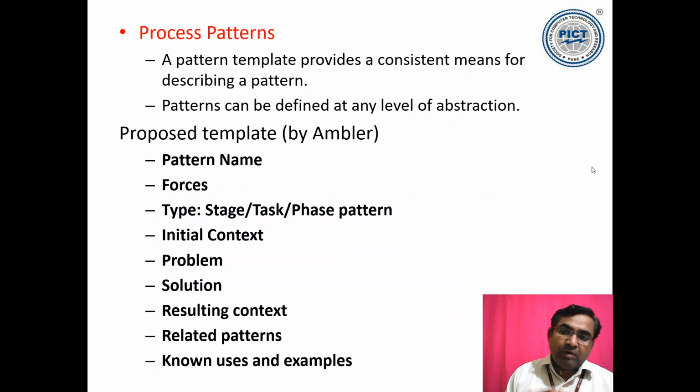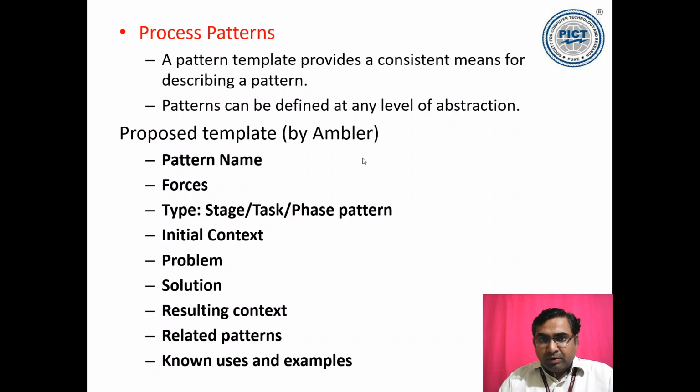Depending on what level of abstraction you are looking for, you can define the pattern templates or patterns. Ambler has proposed a template which we are listing here, and then we will provide an example of a pattern also.